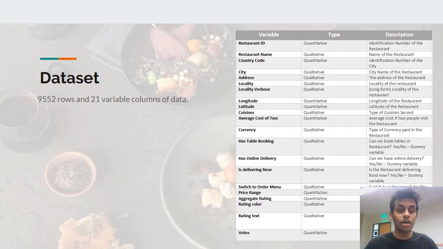The main prediction factors which we eventually used were the average cost for two, the currency, and the restaurant services, like whether it has table booking or online delivery, and whether it's delivering themselves. We've used a few dummy variables as well. There are also other factors such as price range, and finally the ratings and the votes.